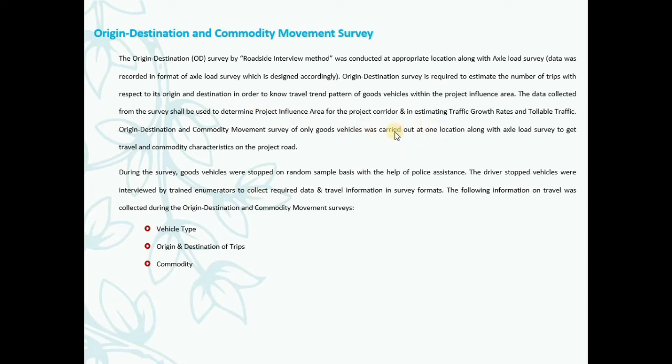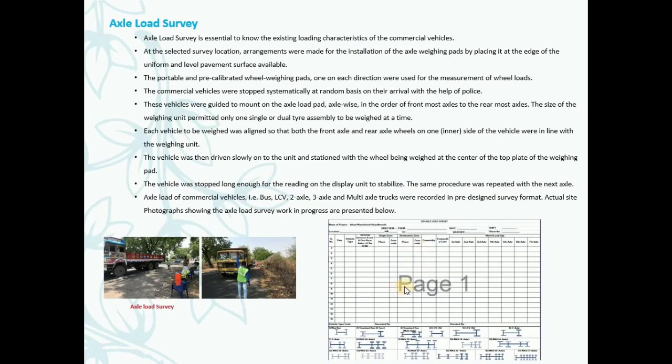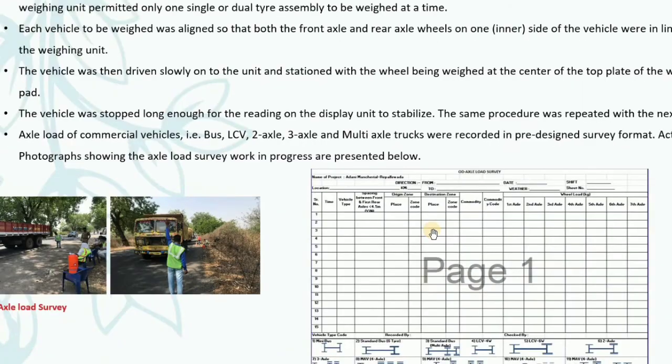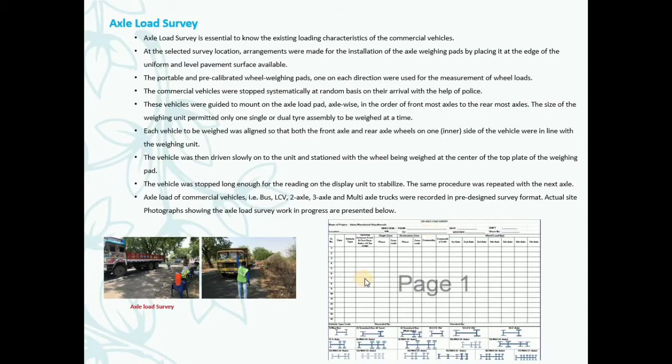And then during the survey, goods vehicles were stopped on a random sample basis with the help of police assistance. The drivers of stopped vehicles were interviewed by trained enumerators. This should be clear. Trained enumerators collect the required data and travel information in survey formats. As I showed you here, this is the survey format. Okay, here you have to enter.